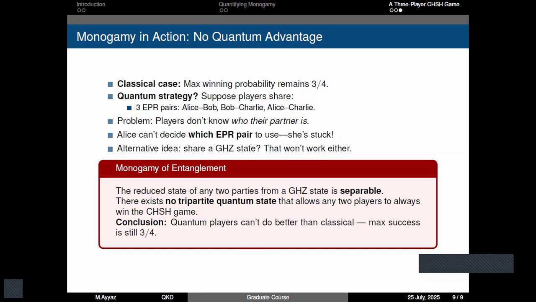But we saw from the earlier slide that that could not be the case, because in the GHZ state, the reduced state does not have that kind of entanglement.